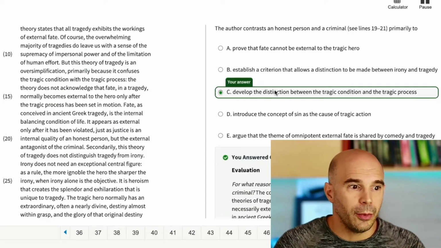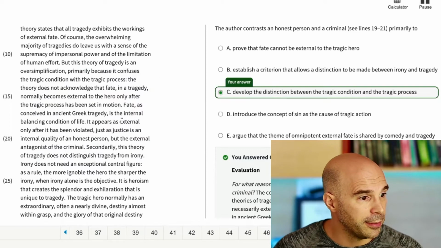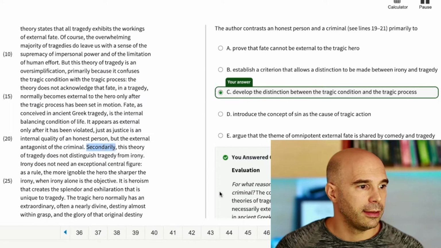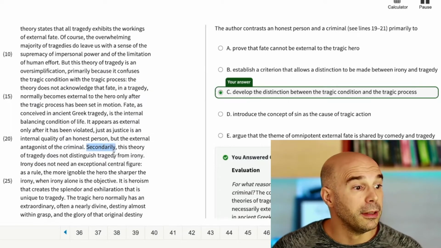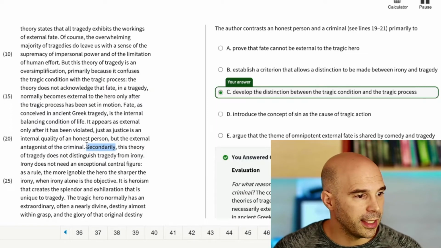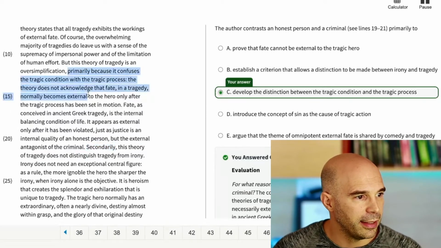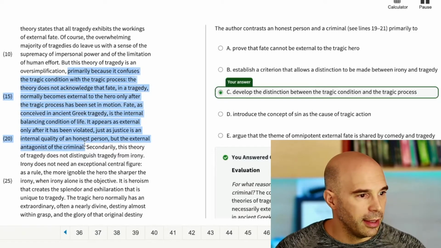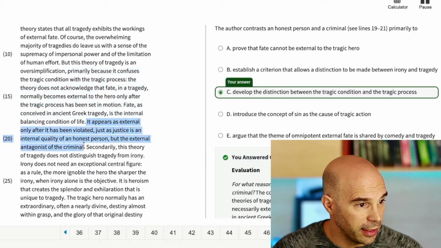So what is my takeaway? What did I learn from this question? Because it didn't go smoothly for me at all. What I learned from it is this word, which I didn't really pay attention to until later, is a really important word. Like I was saying a few seconds ago, if I have secondarily, there's going to be a primarily, and that's a great way for me to see what is the chunk of text that kind of goes together.